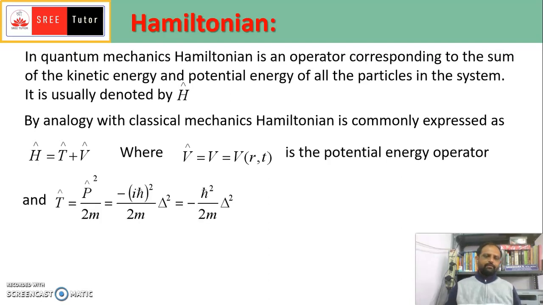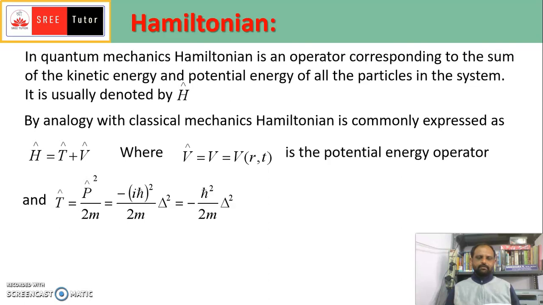Now we want to express the kinetic energy operator in terms of the quantum mechanical description. We know that for a particle of mass m moving with a velocity v, as per classical mechanics, the kinetic energy is half m v square.